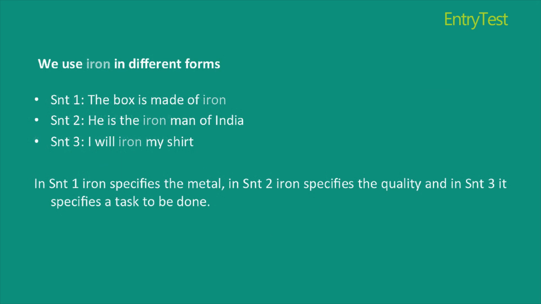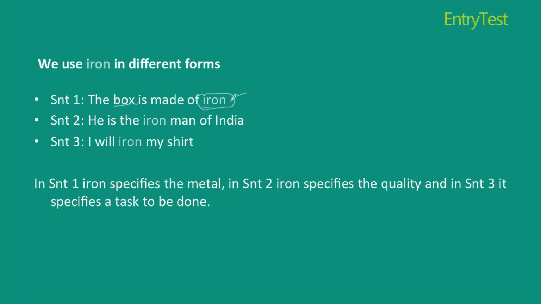For example, in these three sentences, the word iron is used in three different forms. In the first sentence, where I say the box is made of iron, iron is the name of the element which is used to make the box.